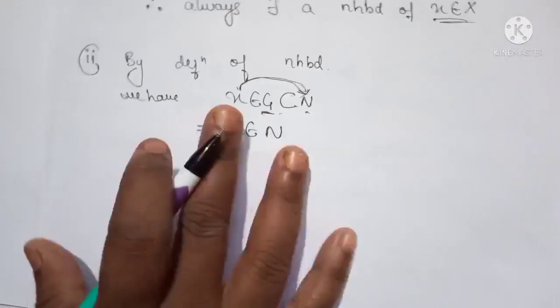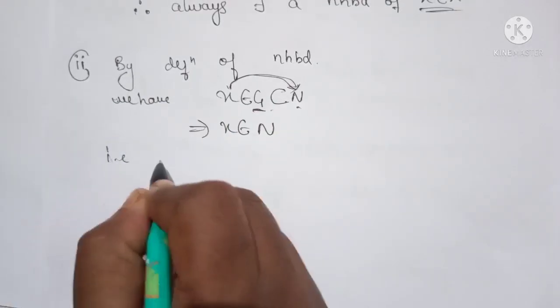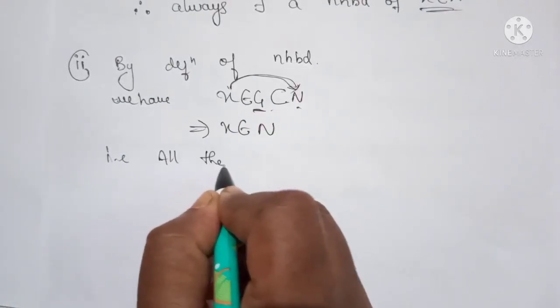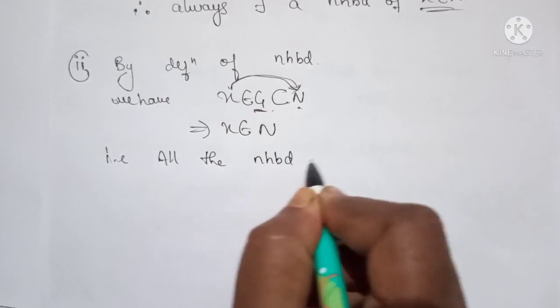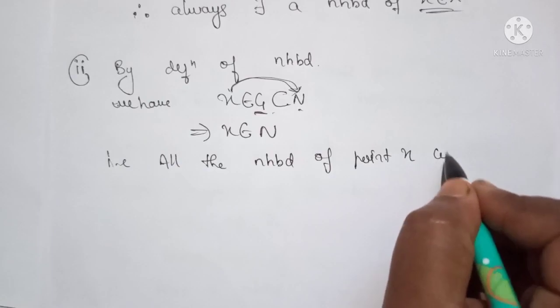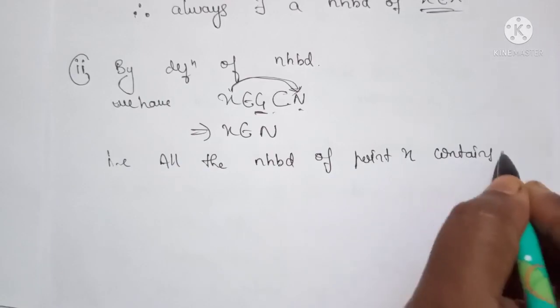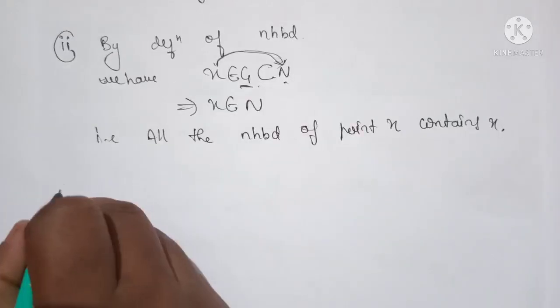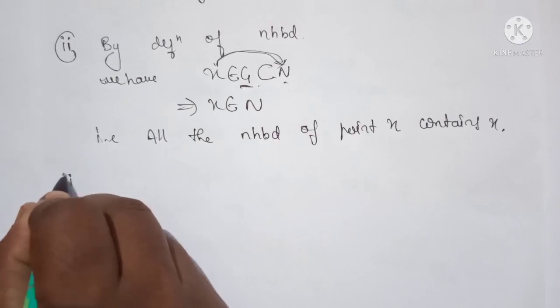So hence proved, that all neighborhoods of point x contain x. Okay, so now we prove the third one.